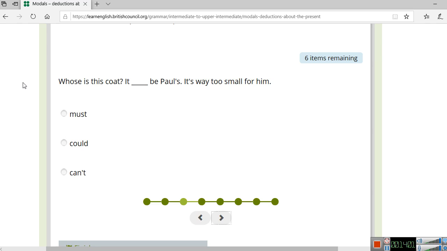Now, whose is this coat? It blank be Paul's. It's way too small for him. So we're talking about a negative sentence, and that gives us a clue. It's way too small for him. So I'm sure it's not Paul's. Which one do you think it is?